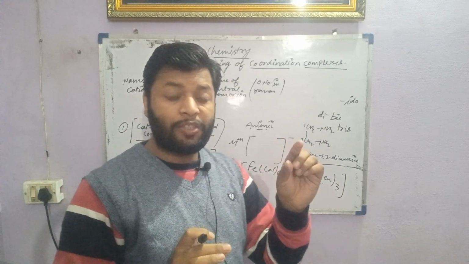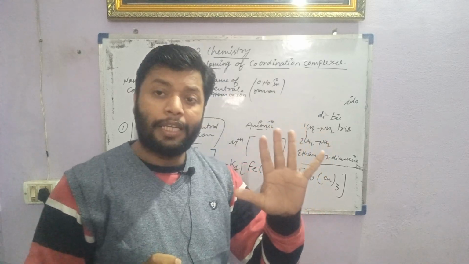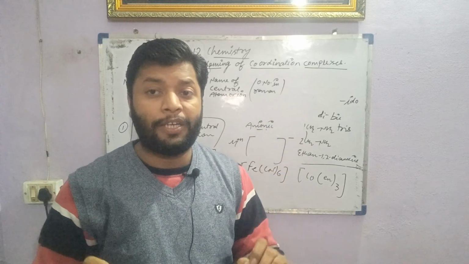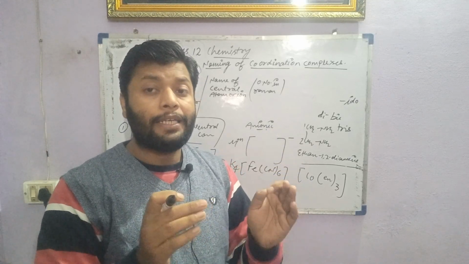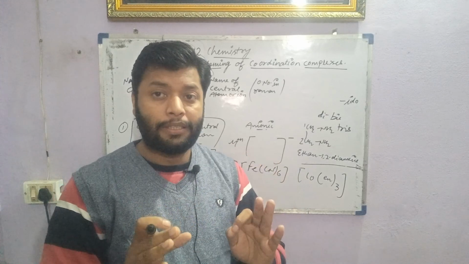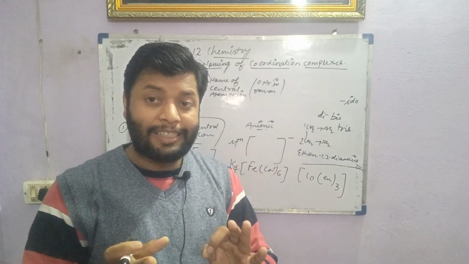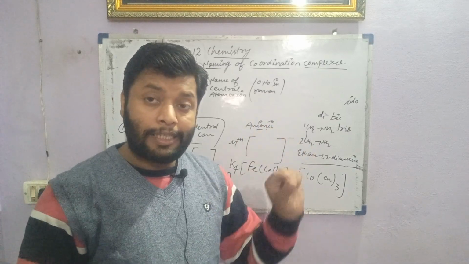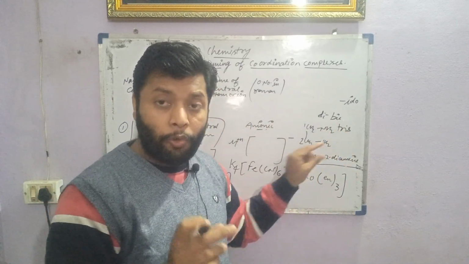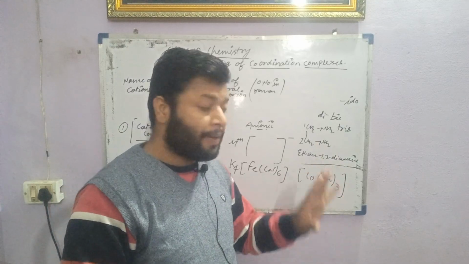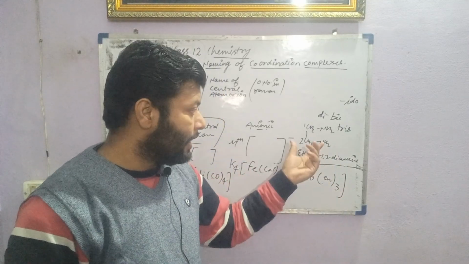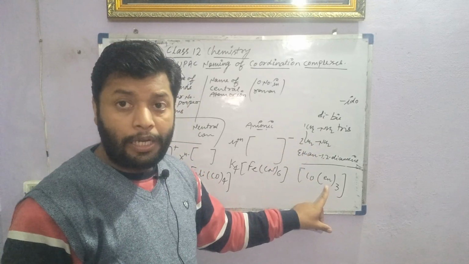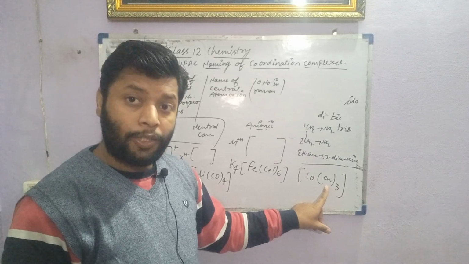So that will be tetrakis for repeating 4 times, pentakis repeating 5 times. So instead of mono, di, tri, tetra, penta, we have to use di, instead of di, bis, instead of tri, tris, instead of tetra, tetrakis, instead of penta, pentakis. These terms are only used when numeral prefixes are already given in the name of the ligand, as given here. So it will be called tris ethane 1,2-diamine.